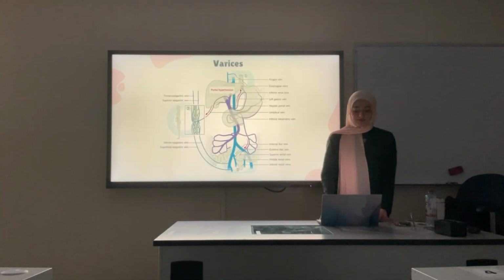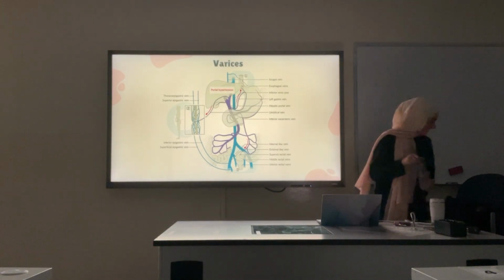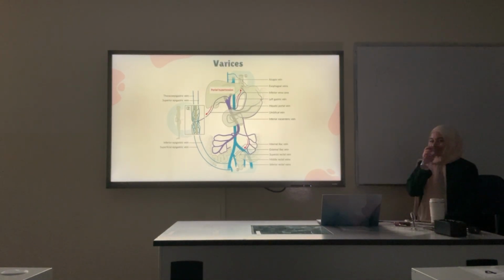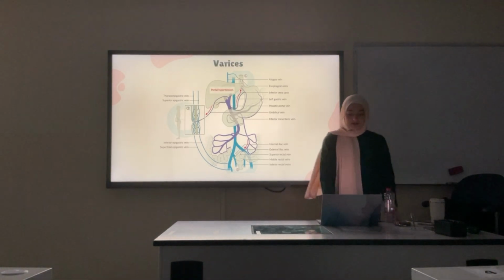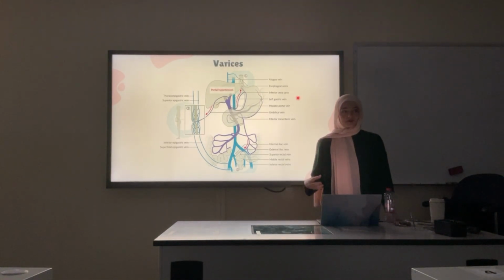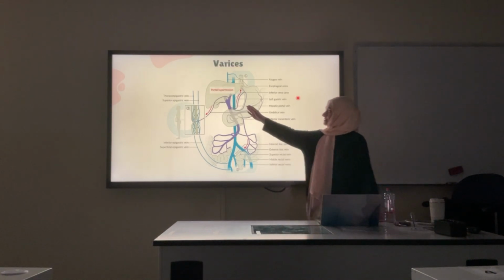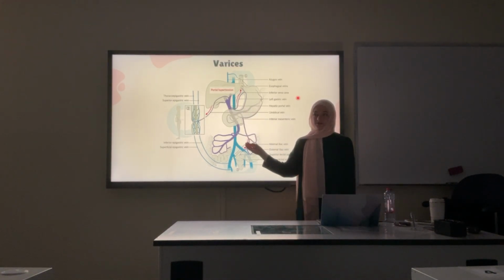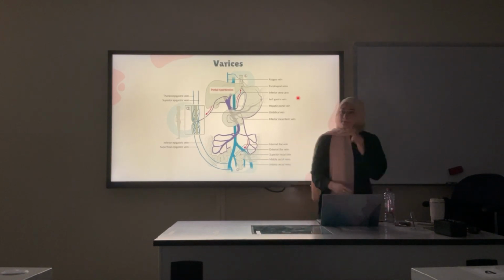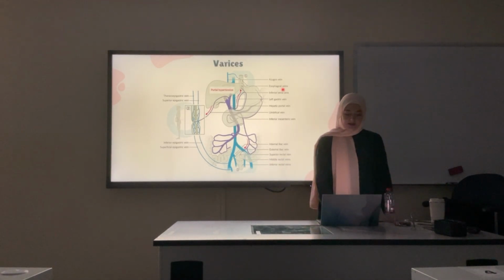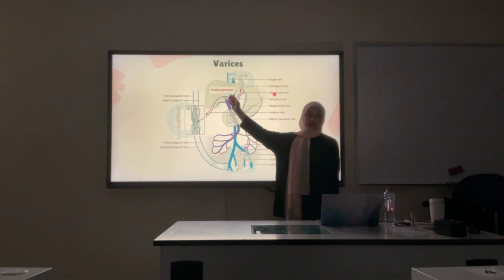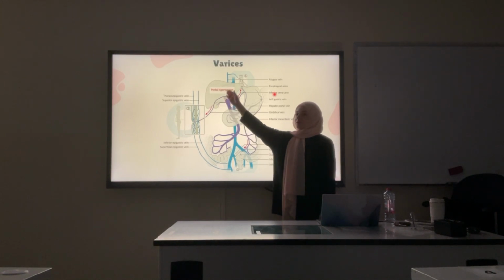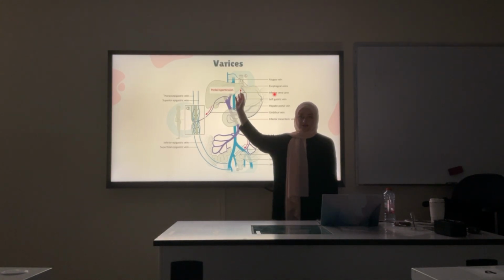Next, I'll talk about varices. Okay. So the way most of the tissues in our body get drained is through 2 systems: the portal system and the systemic venous drainage, okay? So most of the GI tract, the venous drainage goes to the liver directly, okay? And after the liver, through the hepatic veins and to the IVC, inferior vena cava.